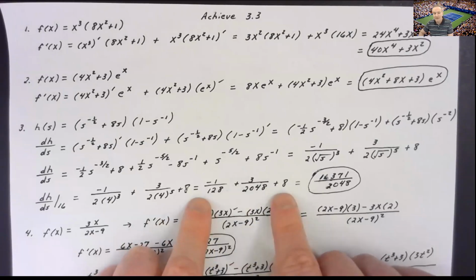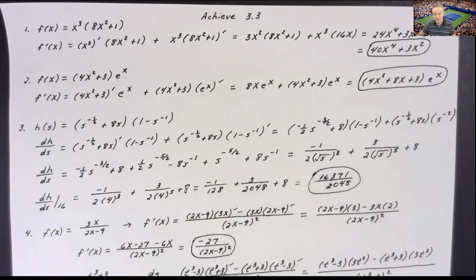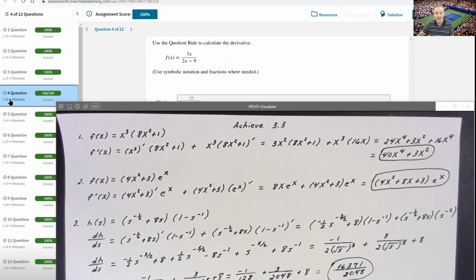Whenever I added these, and I just used my calculator to do it, getting a common denominator of 2,048, I had 16,371 over 2,048, and they do want that exact fractional answer. They don't want any decimal approximations here, which I think is a good thing. Now for my next one, gives me a quotient.